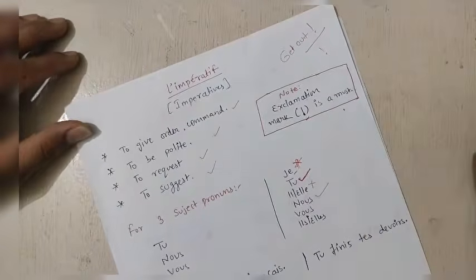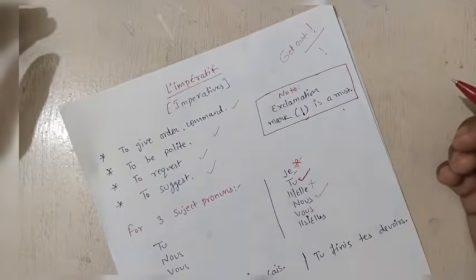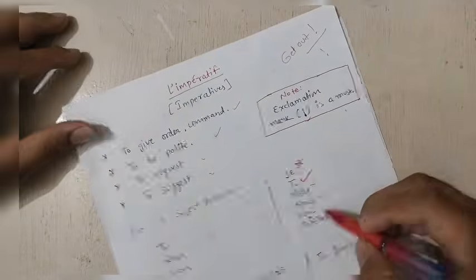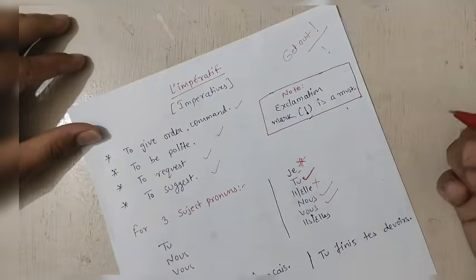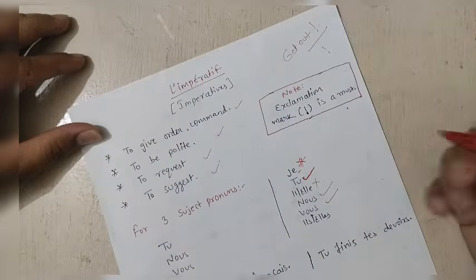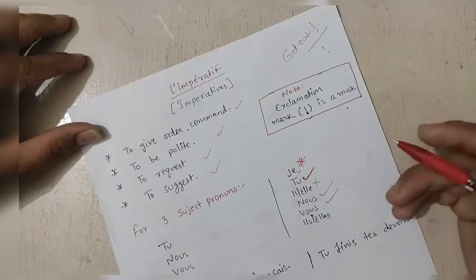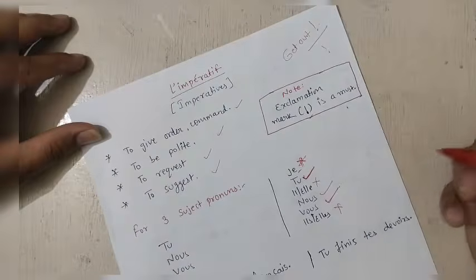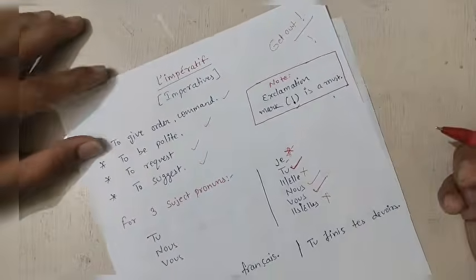For nous, as I gave the example, we can say let's watch a movie, let's go to the cinema. So we can take the nous form here. And vous, the plural form of you, formal form also, we can say in French. So we can use these three forms. And for ils, third person plural, we cannot use it.